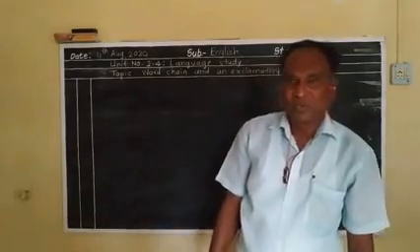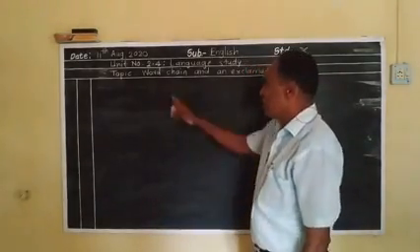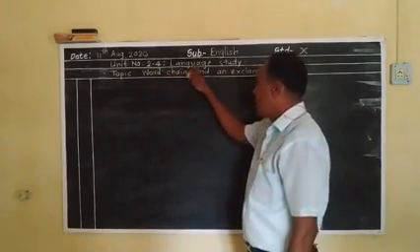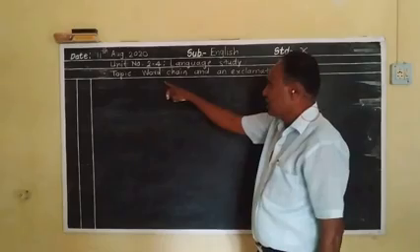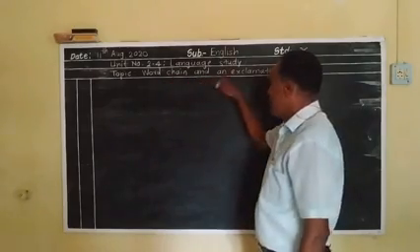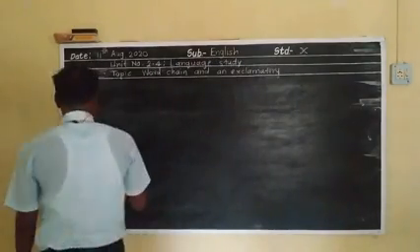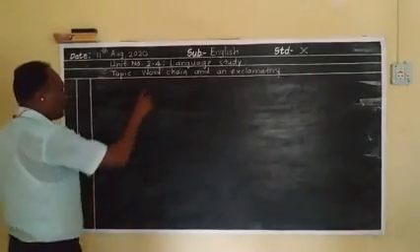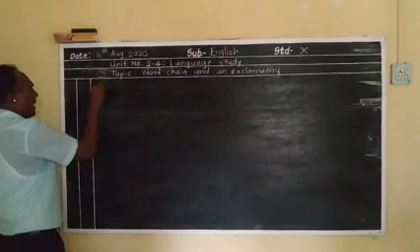Good evening, students. Today we are going to study unit number 2.4, language study. The topic is word chain and exclamatory sentence. Let's study about word chain. Example.